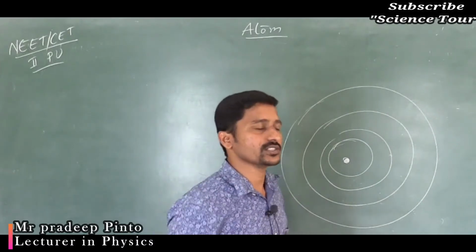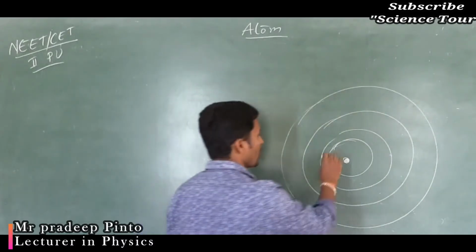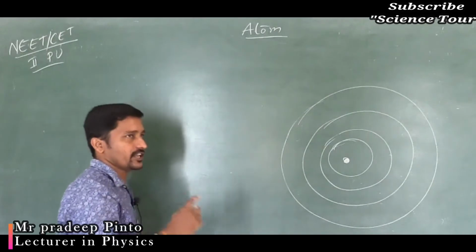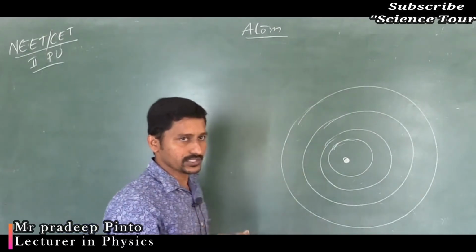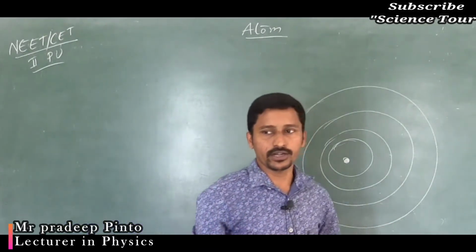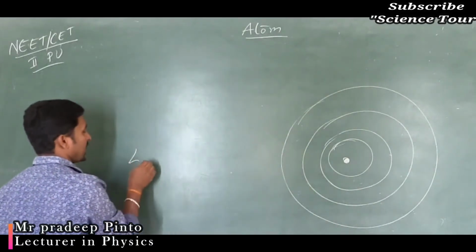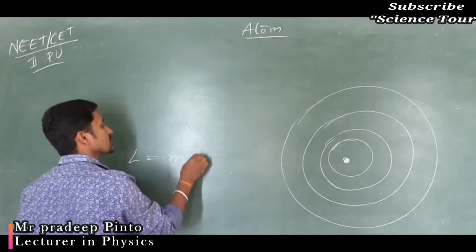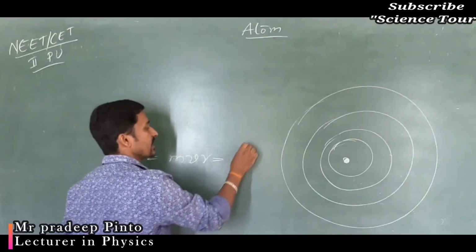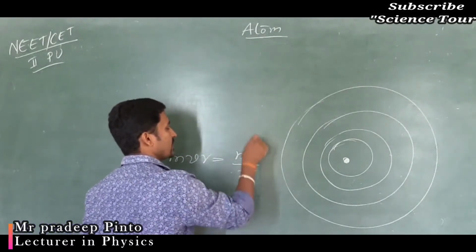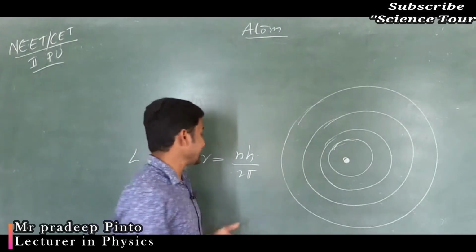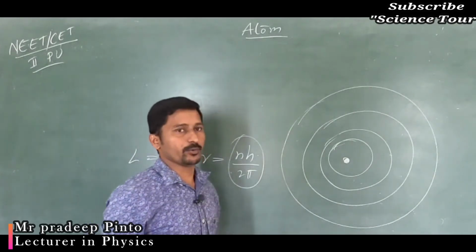That was Bohr's assumption. If any object moves around a center, it has a velocity and an angular momentum L. The angular momentum expression is mvr equals n times h by 2 pi, where h is Planck's constant. This is called quantization of angular momentum.